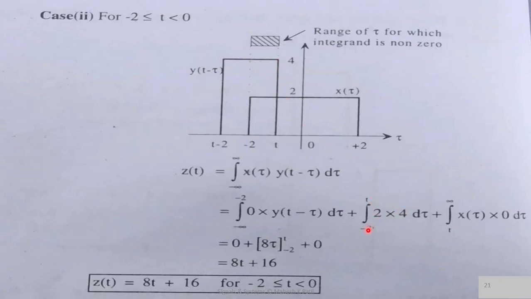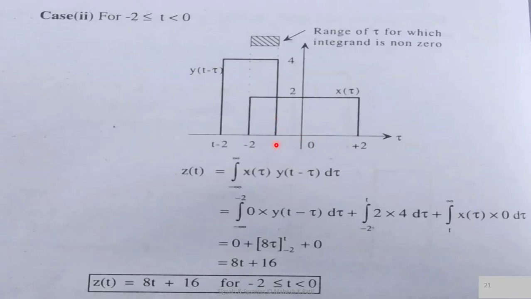So it is the integration from minus 2 to t of 2 into 4 d tau, plus now consider the region t to infinity.